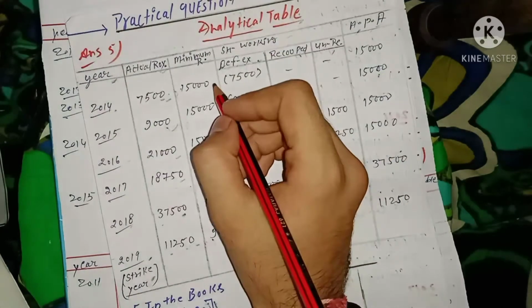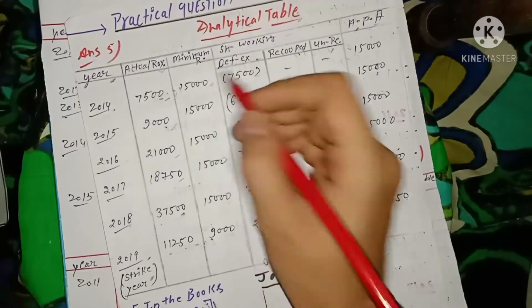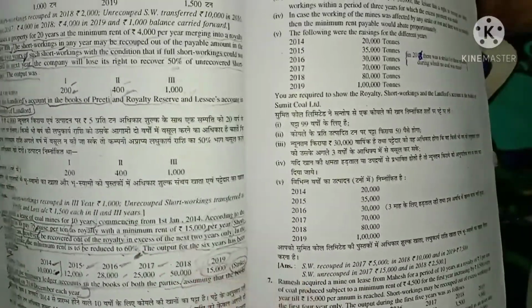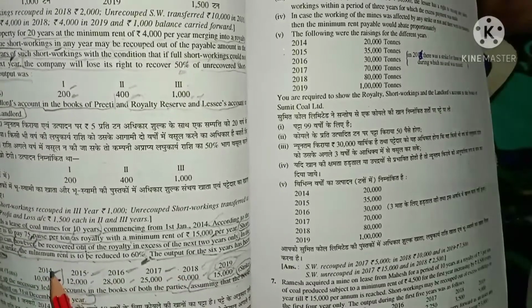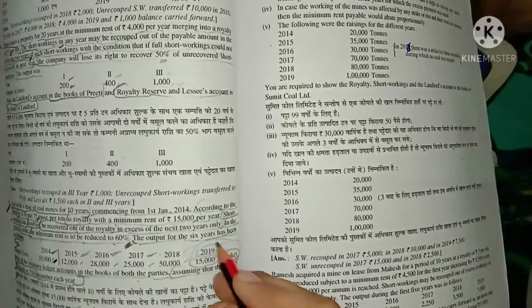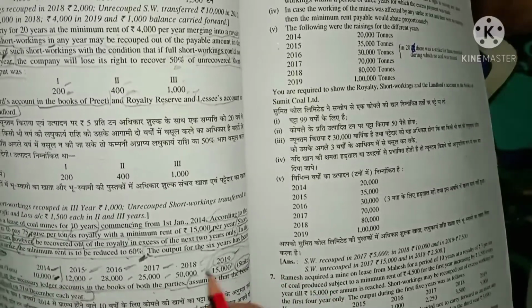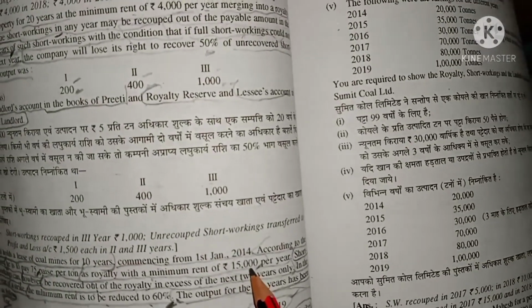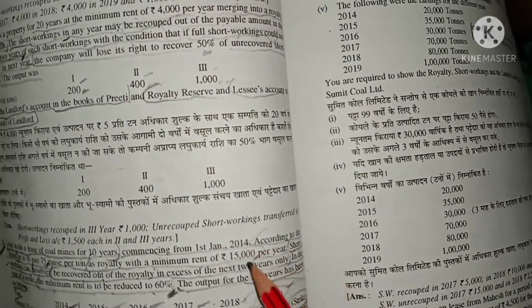Next, see the concept of minimum rent account. Here we have to take the minimum rent for all the first 4 years, except the year in which the strike has taken place. Just leave that one and take all the 4 years. In all 4 years, the minimum rent amount of rupees 15,000 will be payable, a similar amount.